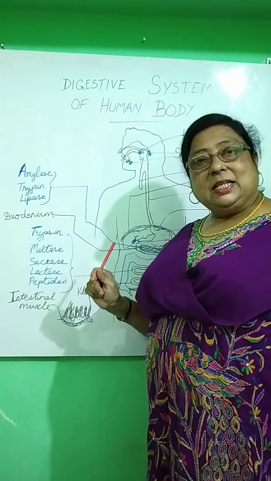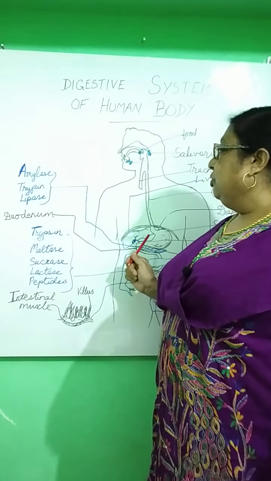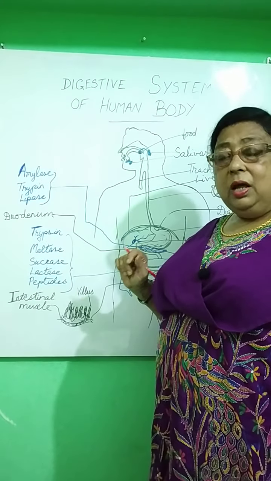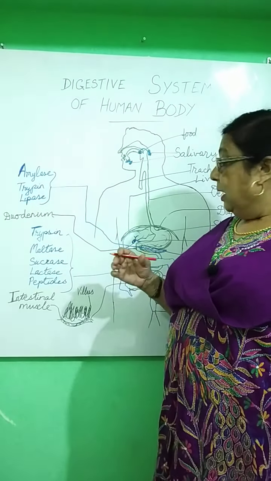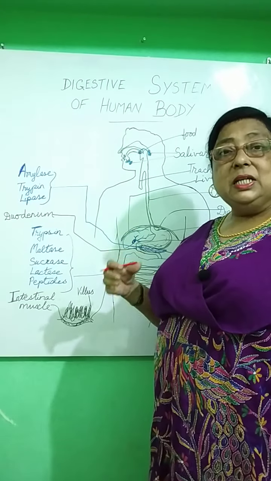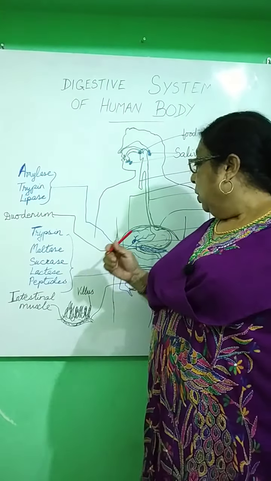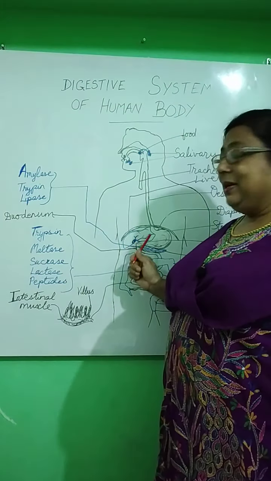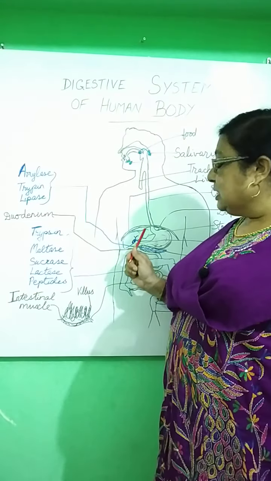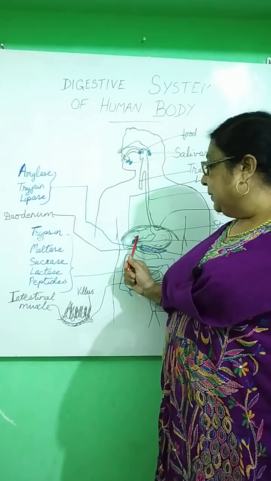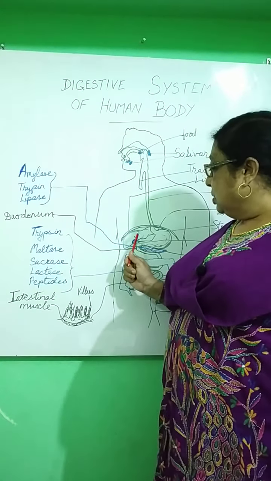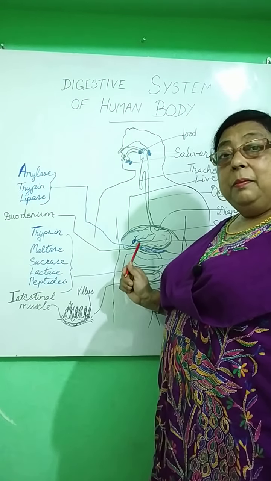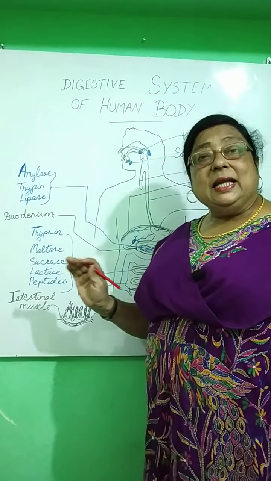The initial part of the small intestine is called the duodenum, and this duodenum does not have enzymes of its own. No juices are secreted by it, but the food inside it is helped in digestion with the help of the bile juice, which is secreted by the liver. Okay, the liver secretes bile juice and it is stored in the gallbladder. Now, this bile juice comes and helps in the digestion of food. But the bile juice does not have any enzyme.